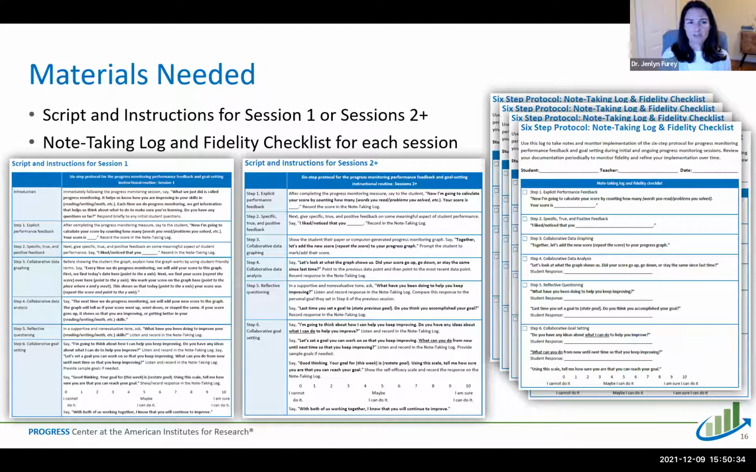And then the other material that you'll need is one copy of a note-taking log and fidelity checklist. So you can see that on the far right of your screen here. And the note-taking log, you're going to print one copy for each session. And that's why there's multiple of those showing on the screen here. So you're going to use these in combination, one script and one note-taking log for completing this instructional routine.